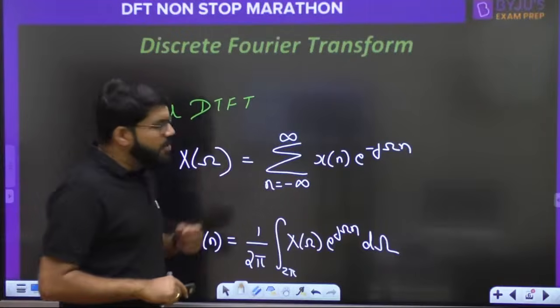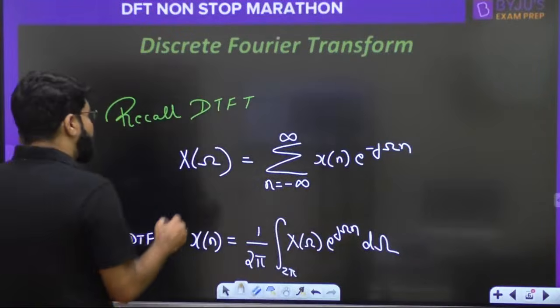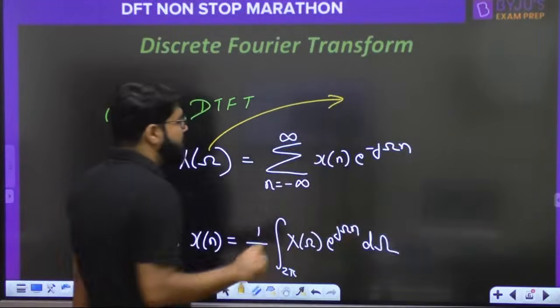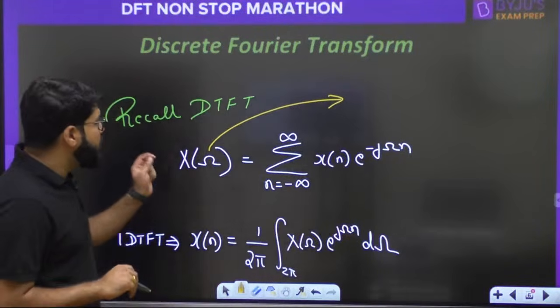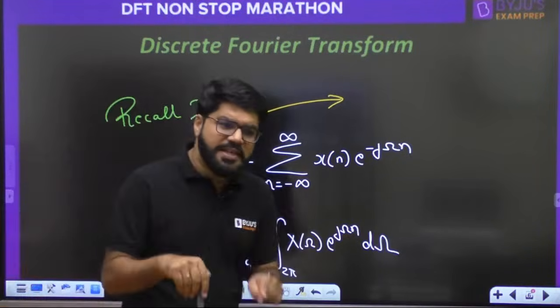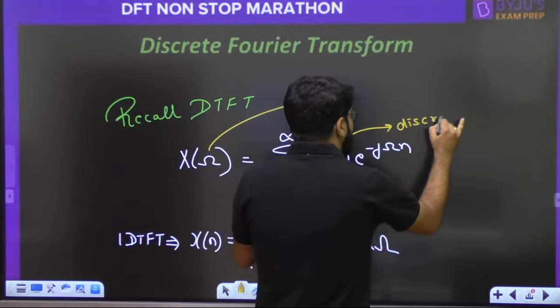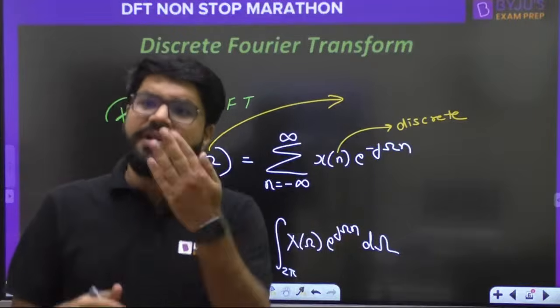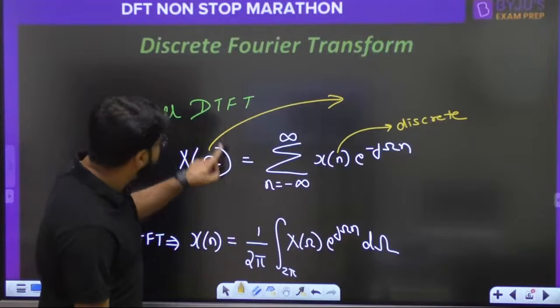So guys, when you talk about DTFT, can you comment? We are talking about a discrete time signal and the Fourier transform of a discrete time signal. We know the time is discrete.